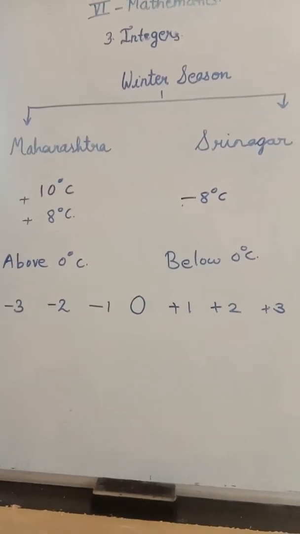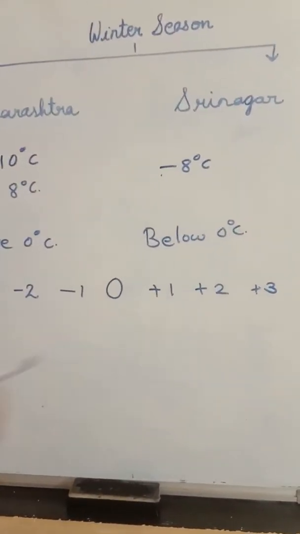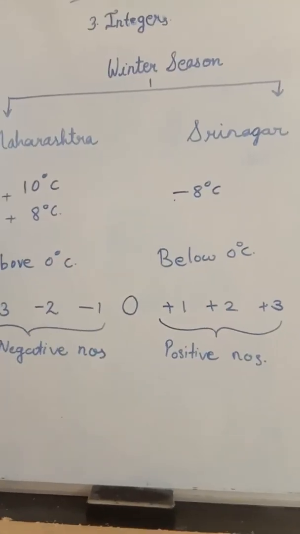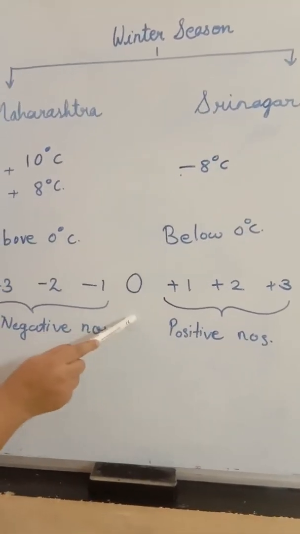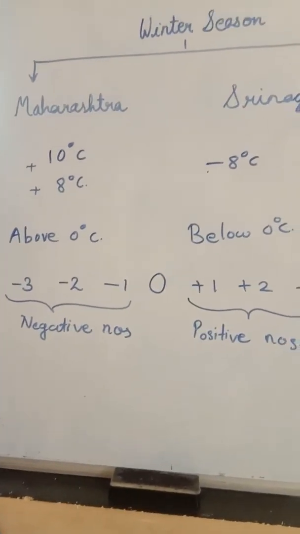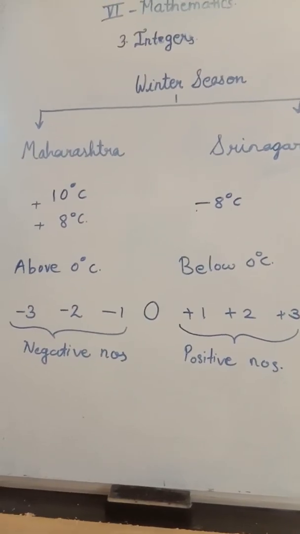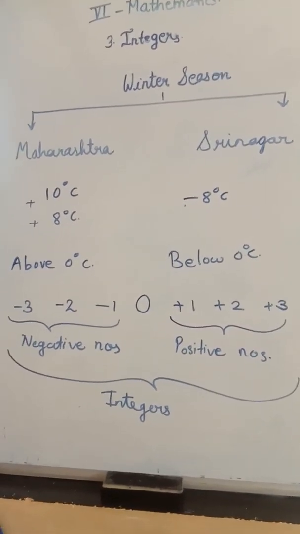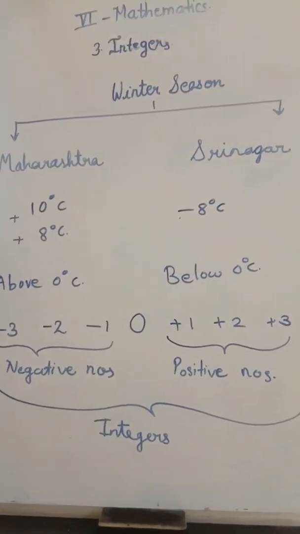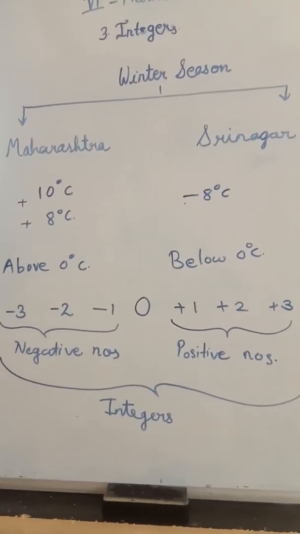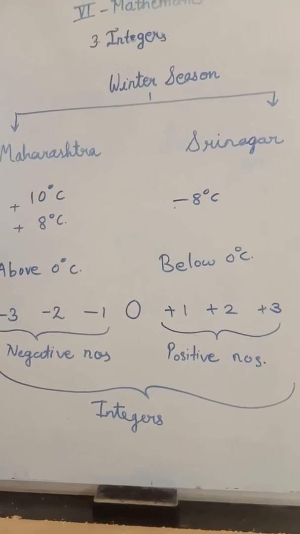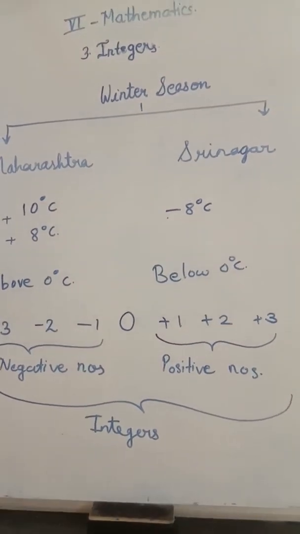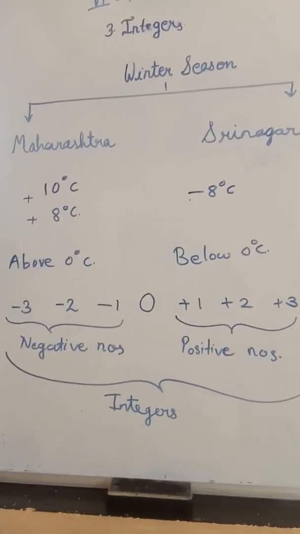Now these numbers, positive numbers, 0 and negative numbers together form a group of numbers which are called integers. So here you have learned what integers are.